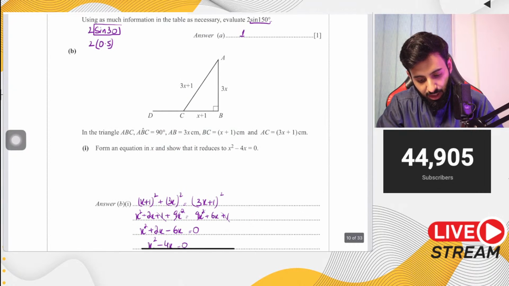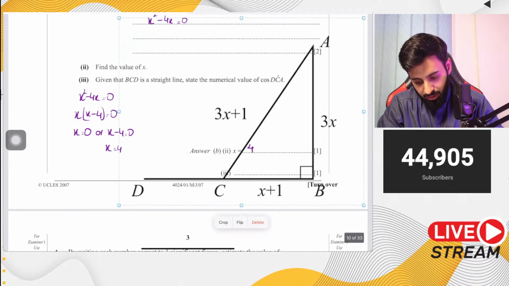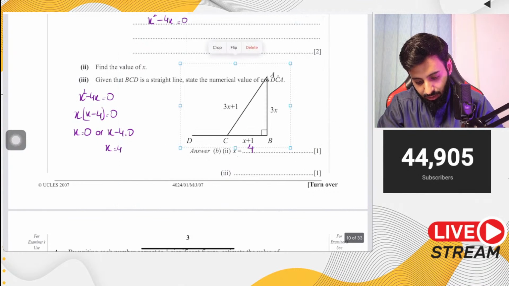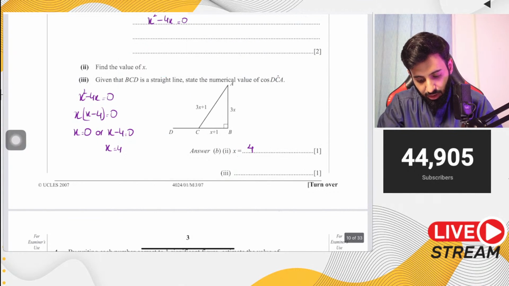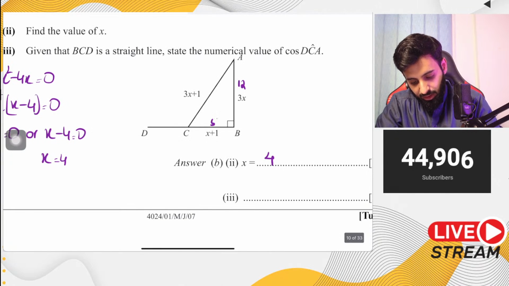Okay. So now that we have the value of x, we can solve this question easily. So let's replace the value of x. So 3x up kya ho jayega? 3 into 4, that's 12. So that means this side is 12. This side is 5 and this side is 13.